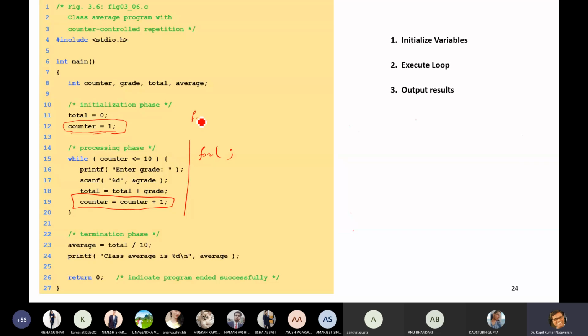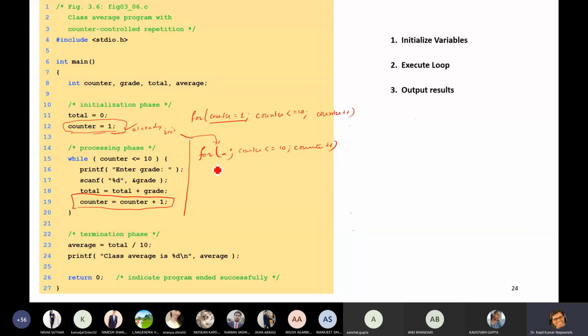Earlier, what you needed to write was for counter equals to 1, counter less than or equals to 10, then counter plus plus. But because you have already initialized it, you can write the for loop like this. There is absolutely no problem. If this place is blank and you then write counter less than or equals to 10 and counter plus plus, both will work.